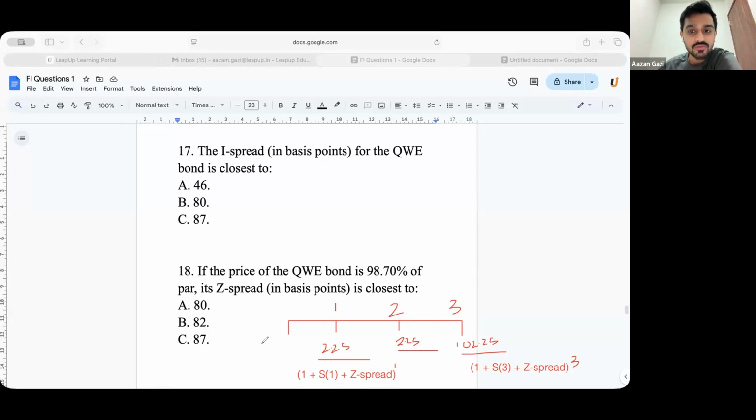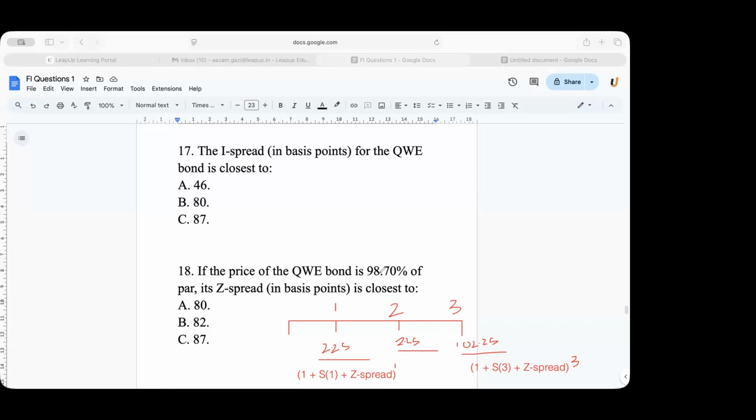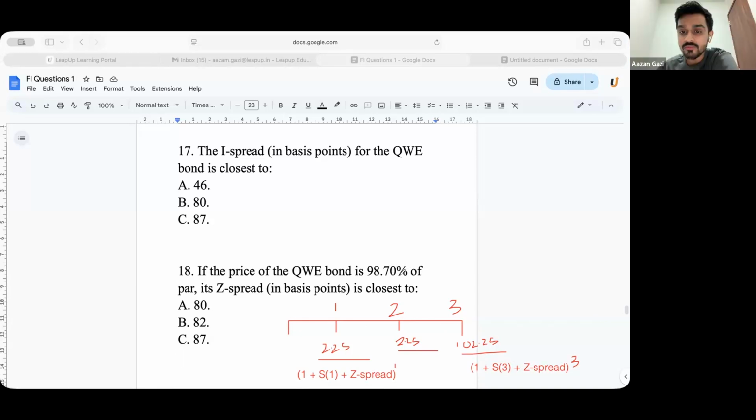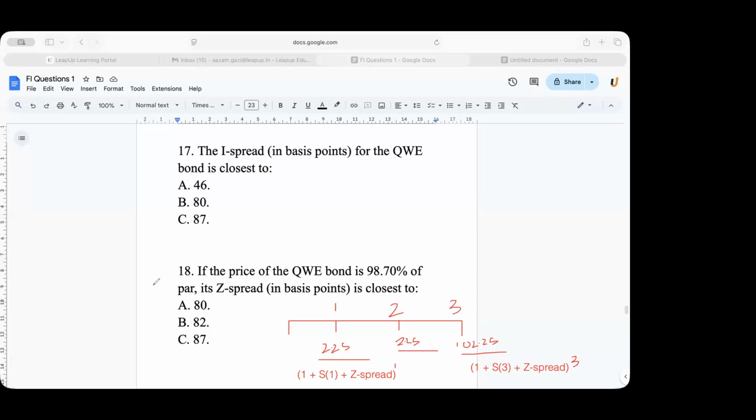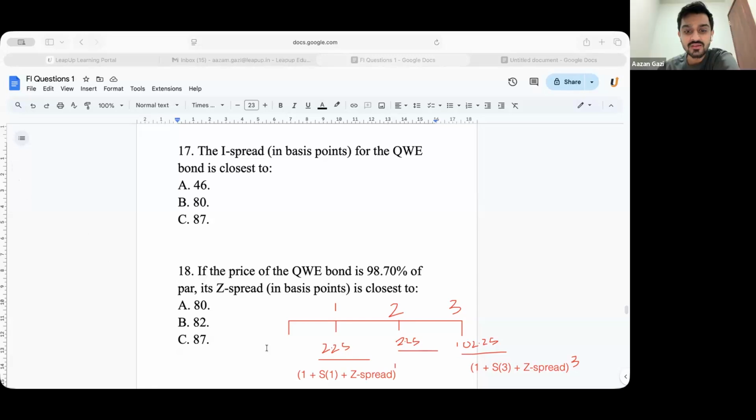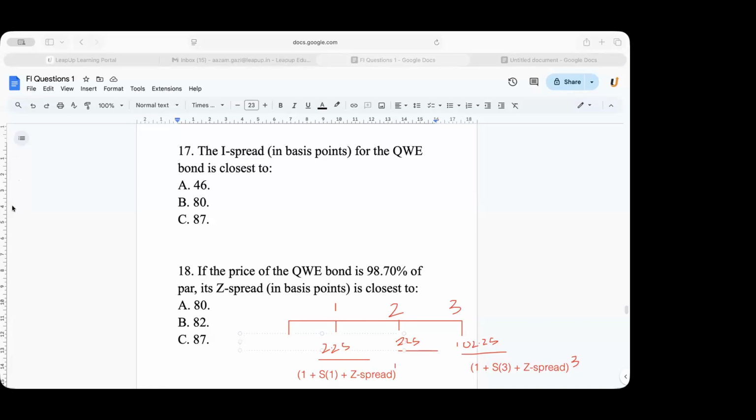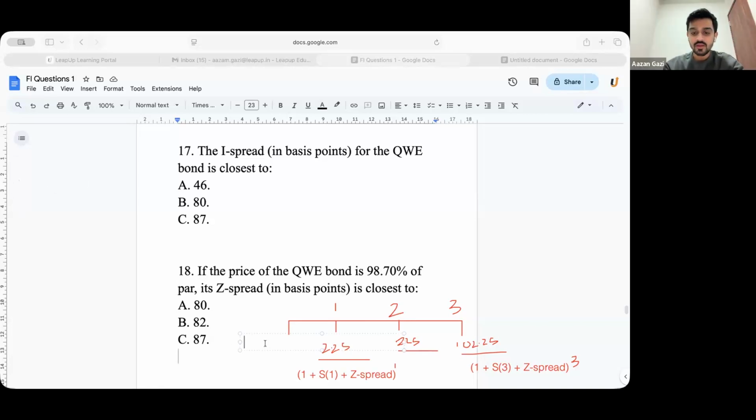do we have the price also given, guys? No, sir, we have to calculate. No, it's given, right? It's 98.7% of par. Okay, okay, fine, I had calculated. So what is the price of the bond, guys? 98.7. Now take your calculators, okay?